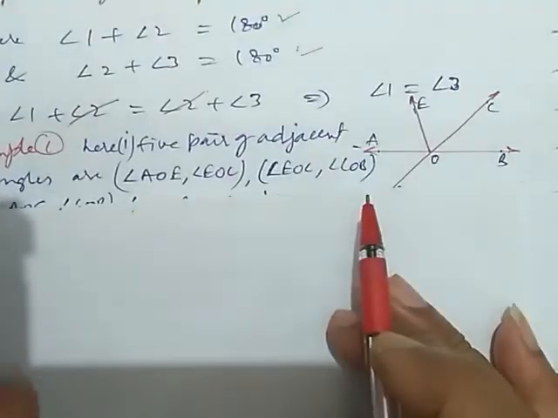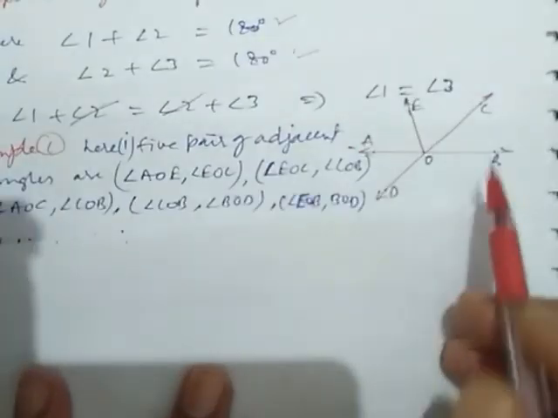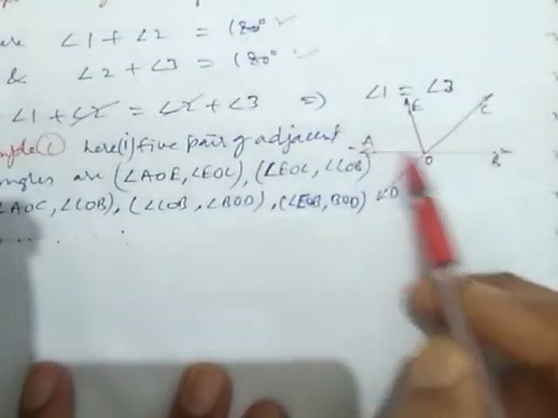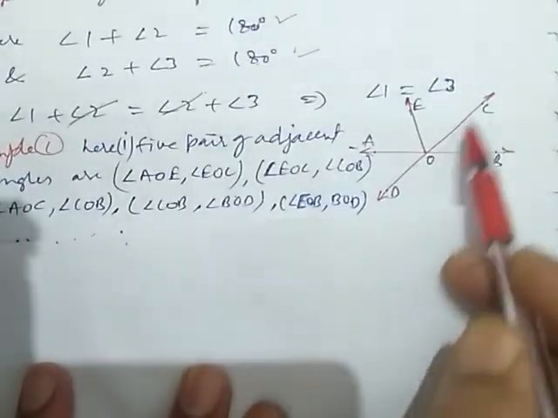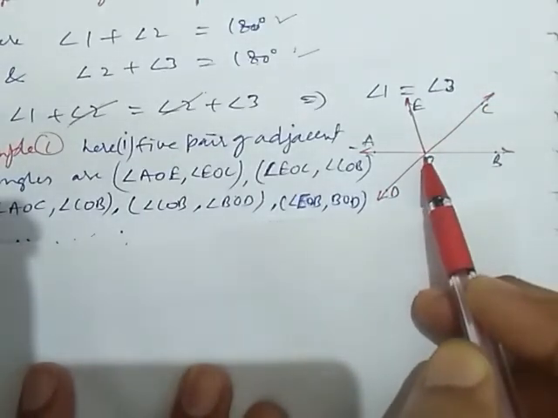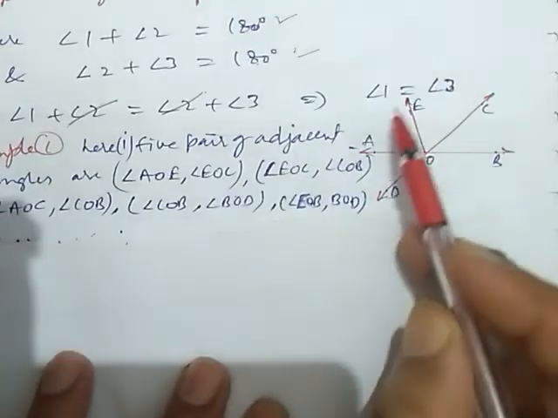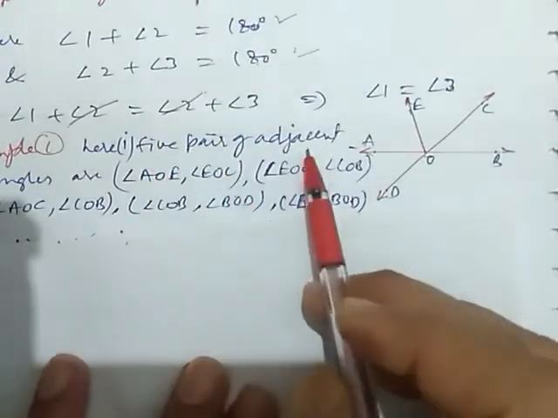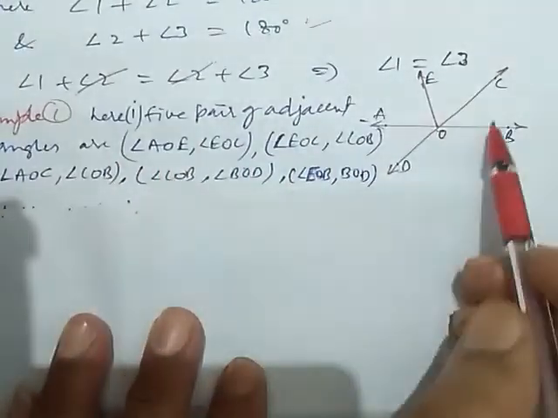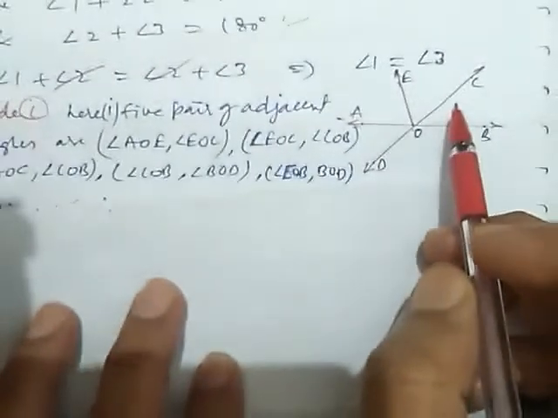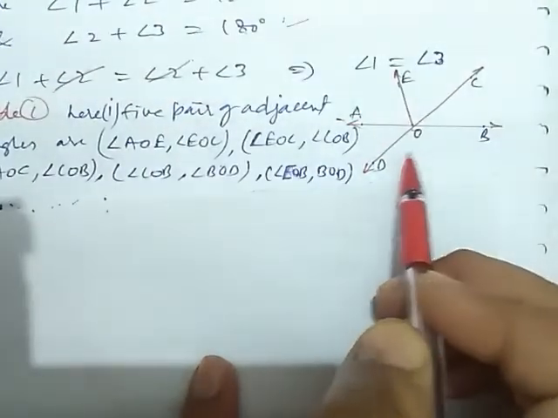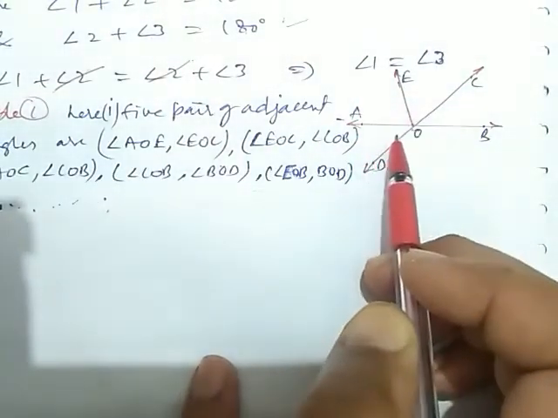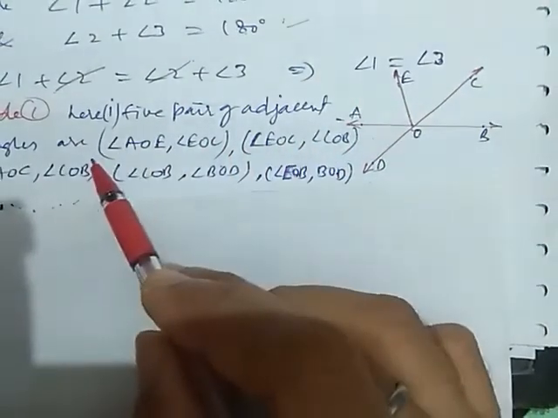Here we take an example. Some line segments or rays are meeting at a point O, and we can find different types of angles. Here we can check that 5 pairs of adjacent angles are formed. Here there are 5 angles: 1, 2, 3, 4, 5. So we are listing them.